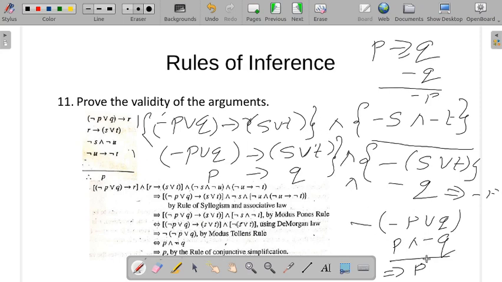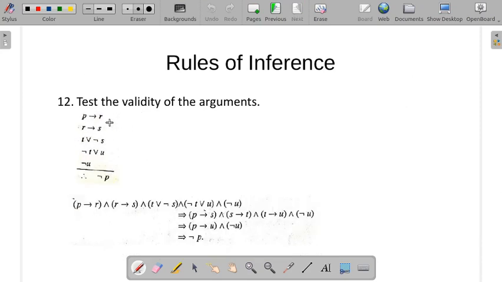Here, P and negation Q is true, so P is true. Both are the same. We assume that the premises are always true, so we have proved that this argument is valid.